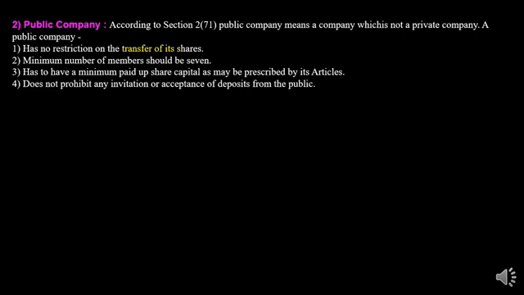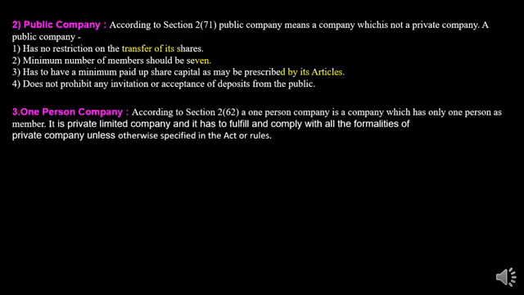The minimum number of members should be 7, as I already told you, and there is no maximum limit. This type of company has a paid-up share capital prescribed by its articles of association, and it also prohibits the invitation or acceptance of deposits from the public. So this kind of company also does not have the right to invite. Only a government company, where the government has bought more than 51% of the shares, can collect shares from the general public.